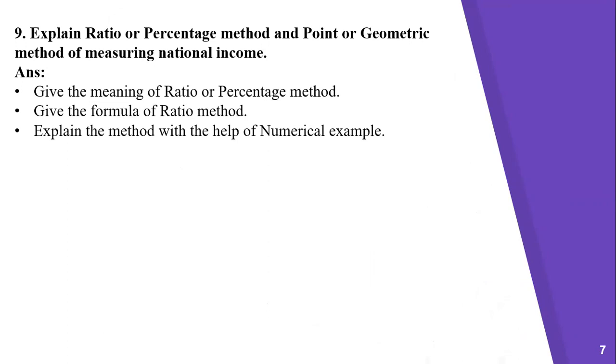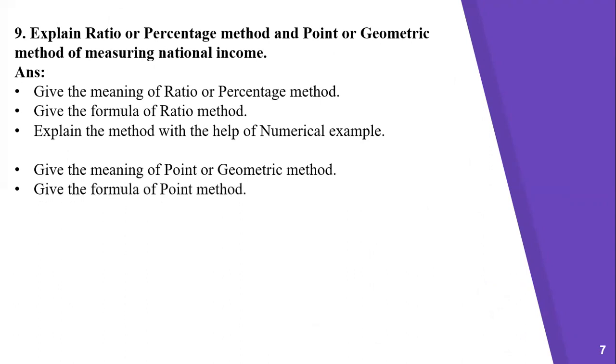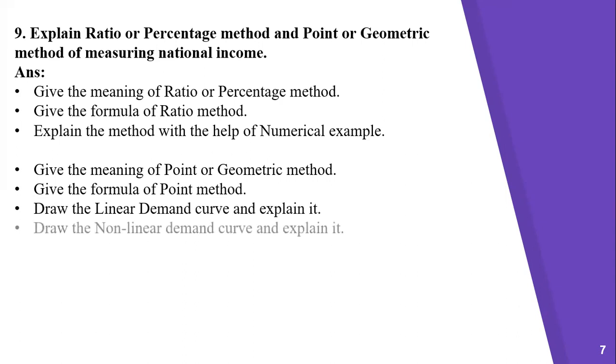Then explain the method with the help of a numerical example. Then give the meaning of point or geometric method. Give the formula of point method and draw the linear demand curve and explain it, and draw the non-linear demand curve and explain it.